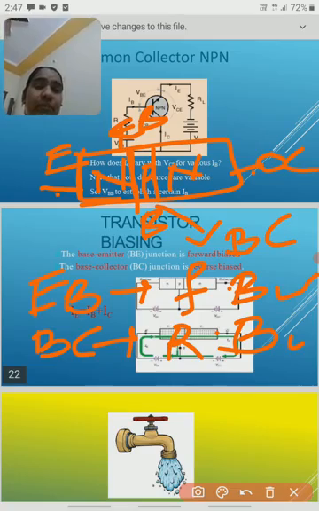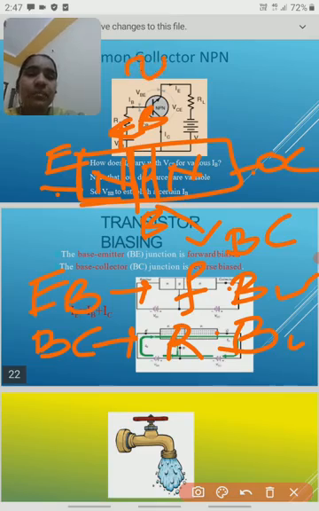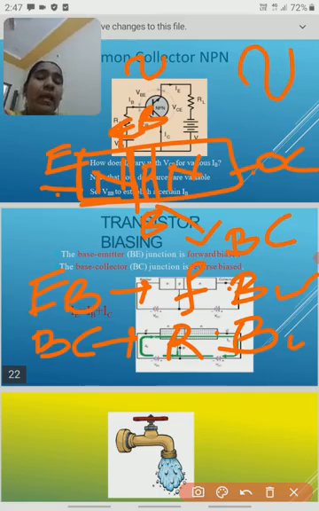Why? If we initially feed a small signal to the transistor, the transistor amplifies the signal, and we get a high signal; the size of the signal increases. What is the basic reason?